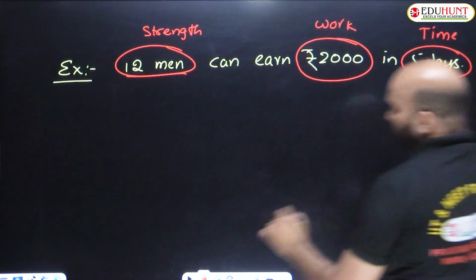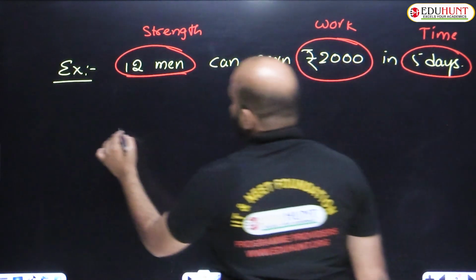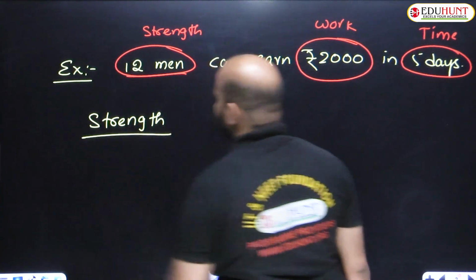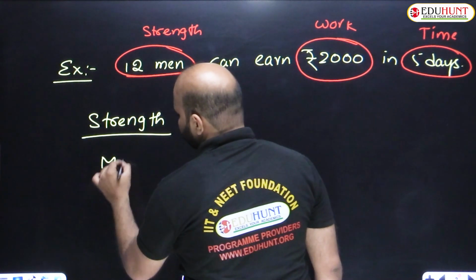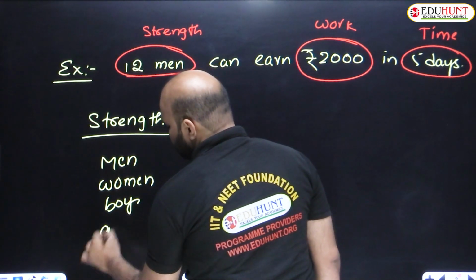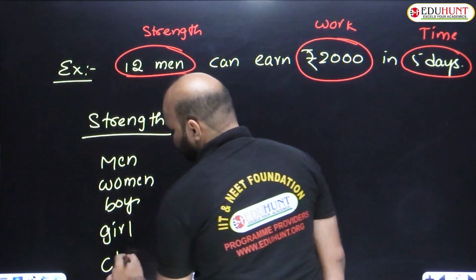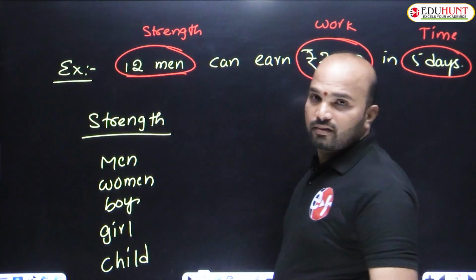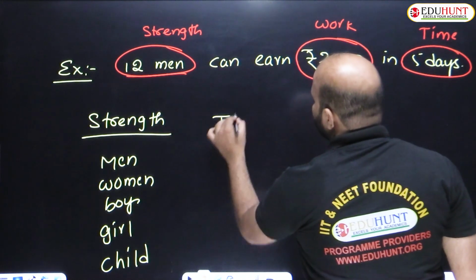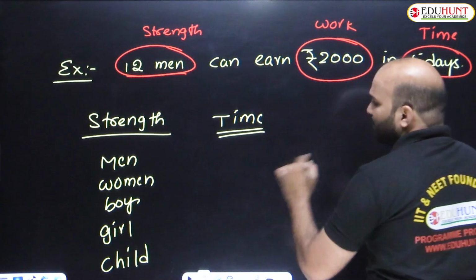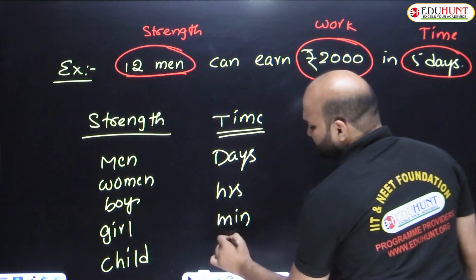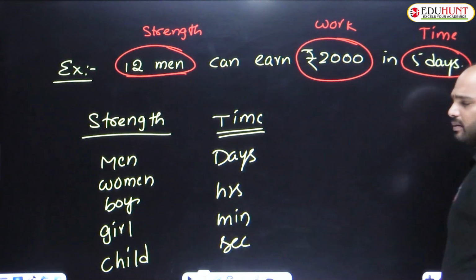So clearly we have to observe strength, which is very important. Which types of strength are calculated in time and work? Men, women, boys, girls, and children. If persons are given in a time and work question, they are considered strength. And time is also very important. Time is calculated in days, hours, minutes and seconds. Am I clear? These represent time.